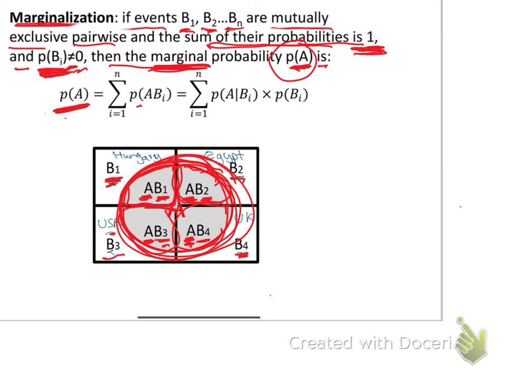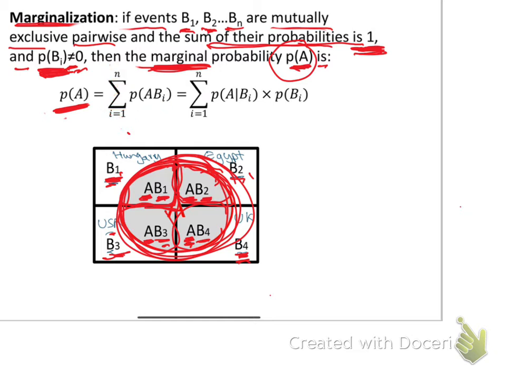It is the sum of the probability of A B_i. What's i? i can take values from 1 up to n. In our case it will be from 1 to 4, because we have B1, B2, B3, and B4. So it will be from i equals 1 up to i equals 4. In the general condition it will be from 1 to n, but in our example here it will be from 1 to 4. So AB1 plus AB2 plus AB3 plus AB4 and so on.